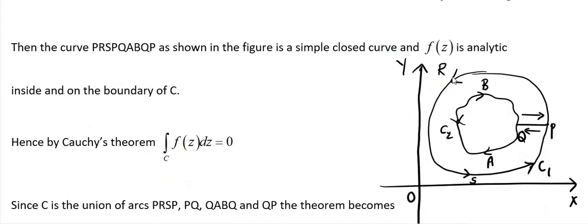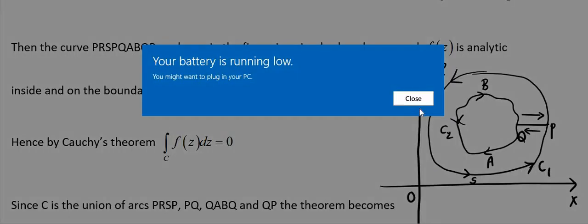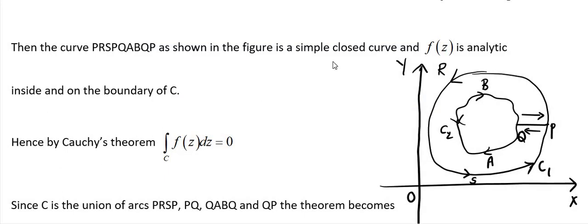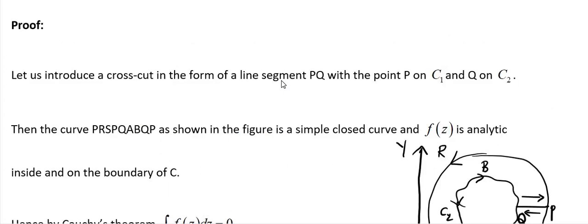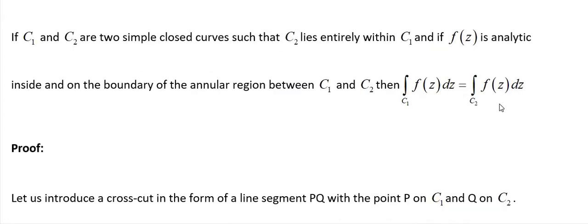So f(z) is analytic on this curve C1. Observe there is some annular region. This gap is called the annular region. That means f(z) is analytic on this curve and also inside this annular region. Then we want to show this one.